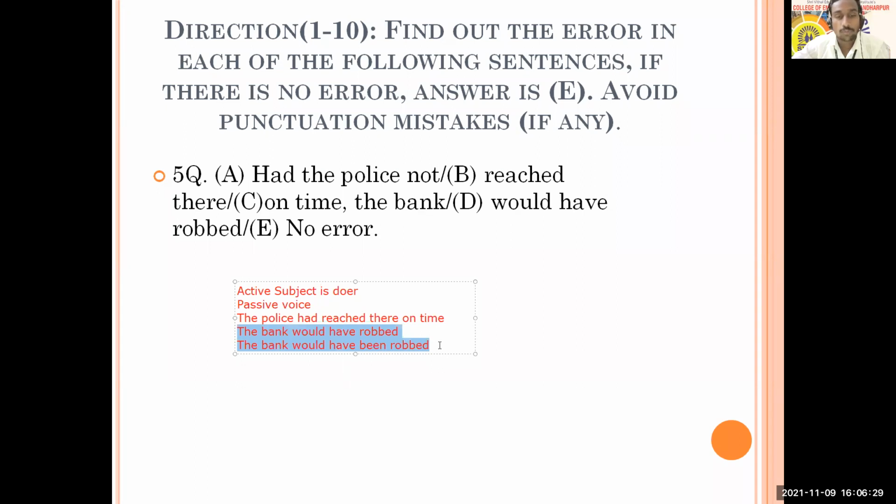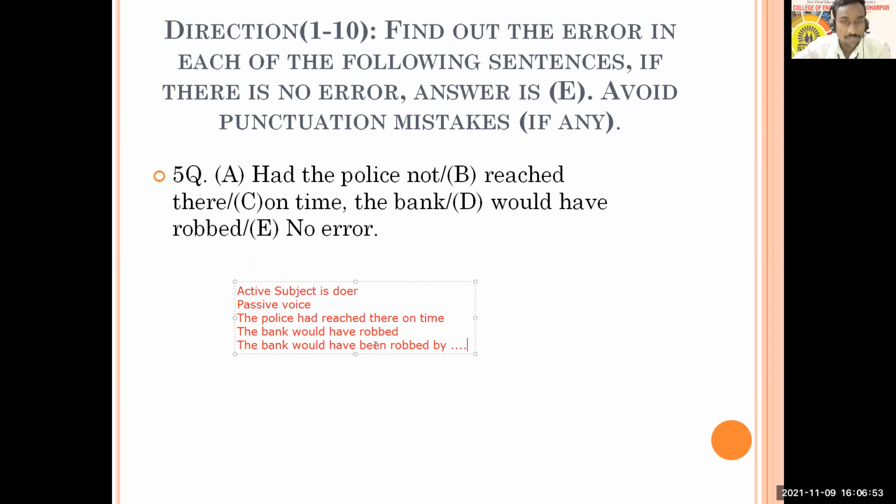The bank would have been robbed because here bank is not doing any action. Try to understand. The bank would have robbed in this example. Here bank is not doing any action, but the action is robbing. So robbing would be performed by someone else. So bank would have been robbed. That will be passive voice. Here you can add by robbers or someone, by someone. It can be anybody.